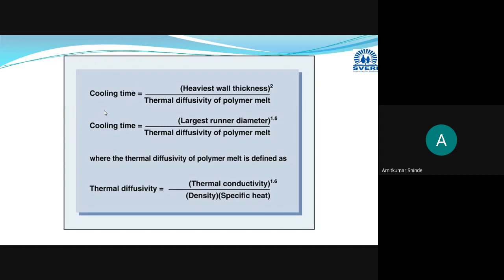It will require more time for cooling, and hence whenever you are manufacturing thick sections, it is very uneconomical. It will take more time. That's why mass production becomes uneconomical, and it may result in uneven cooling. Some kind of defects may be there due to the uneven cooling. There may be warpage, or there may be sink marks. These kinds of defects will be there when we are using thick sections.